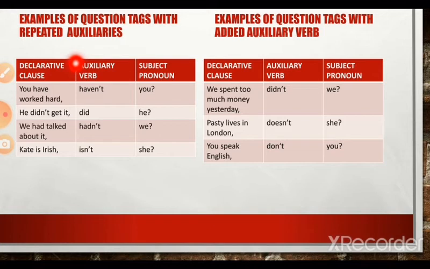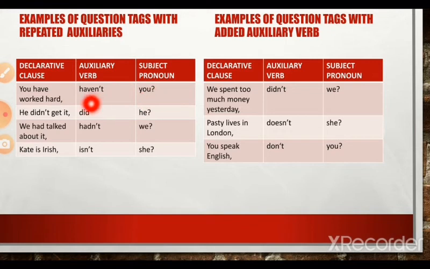Now let's take a look at it. All these sentences are in the declarative clause. The main clause is in the declarative. And in the question tag, the auxiliary verb is repeated, though the polarity is changed. You have worked hard. This is the main clause, which is separated from the tag using a comma. The clause is in the affirmative. You have worked hard, haven't you?